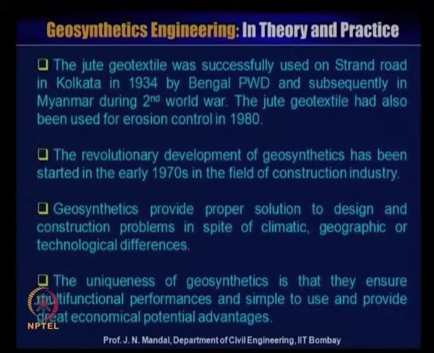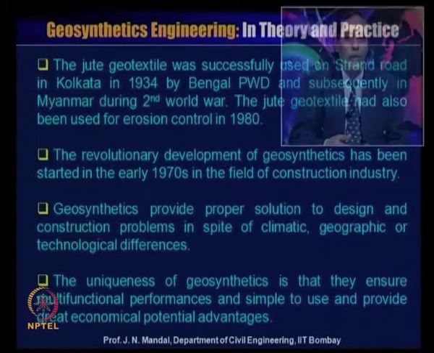The jute geotextile was successfully used on Strand Road in Kolkata in 1934 by Bengal PWD, and subsequently in Myanmar during the Second World War. The jute geotextile had also been used for erosion control in 1980.